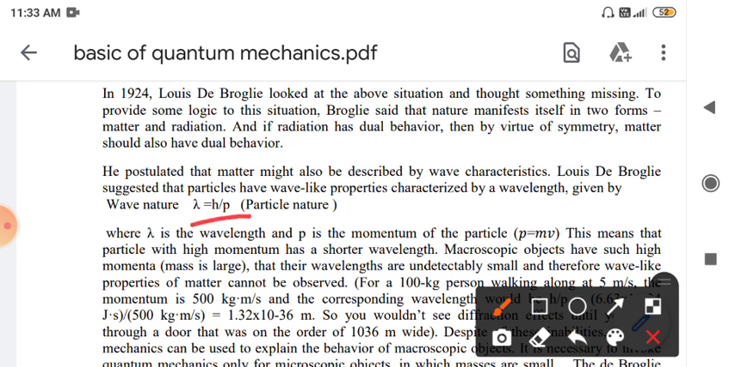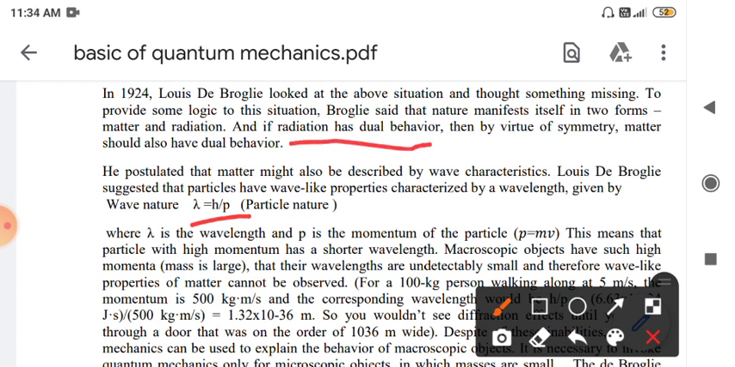Lambda is equal to h upon p, where lambda is the wavelength, h is Planck's constant, and p is the linear momentum. So we'll first consider the theory behind this equation.